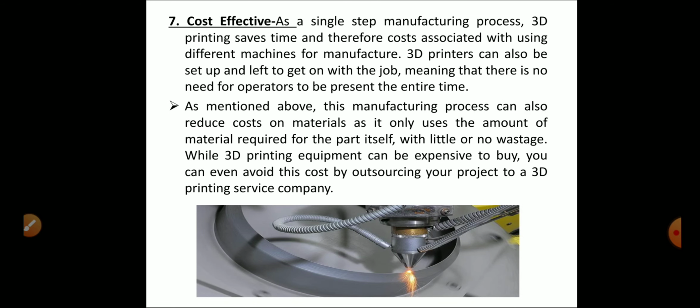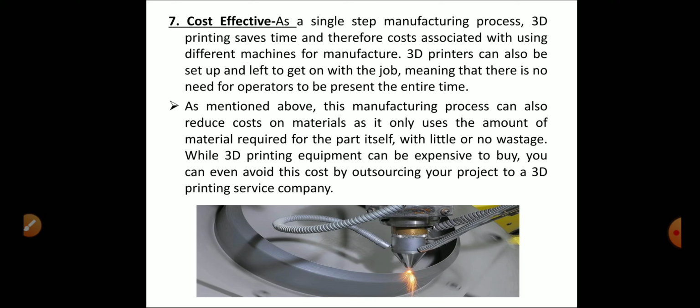As mentioned above, this process also reduces the cost of materials, as it only uses the amount of material required for the part itself with little or no wastage. And while 3D printing equipment can be expensive to buy, you can avoid this cost by outsourcing your project to a 3D printing service company.